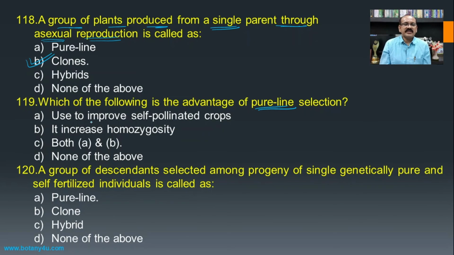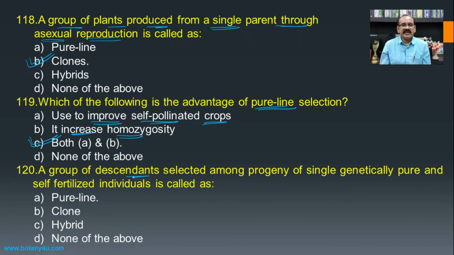Then, which of the following is the advantage of pure line selection? Pure line selection is responsible to improve self-pollinated crops. This is the correct one. Then, it increases homozygosity, because self-pollination is carried out every time, and hence the homozygous condition will be introduced. Hence both A and B will be the answer for this question.